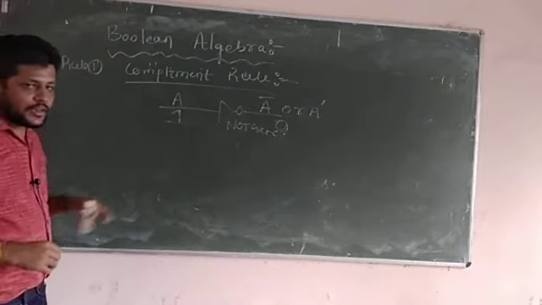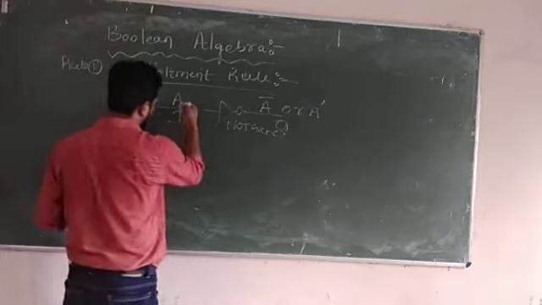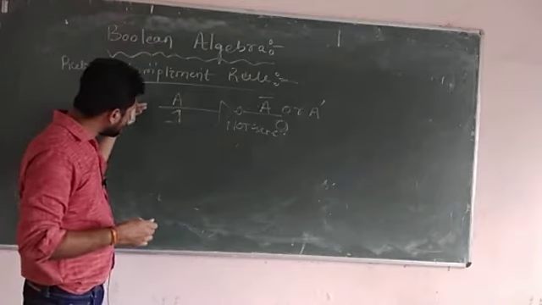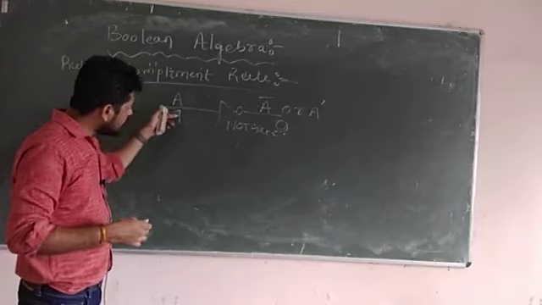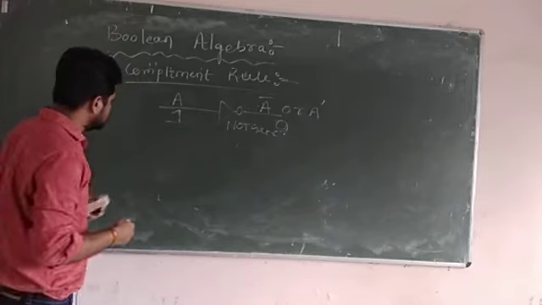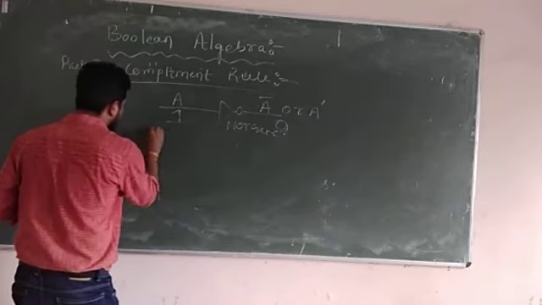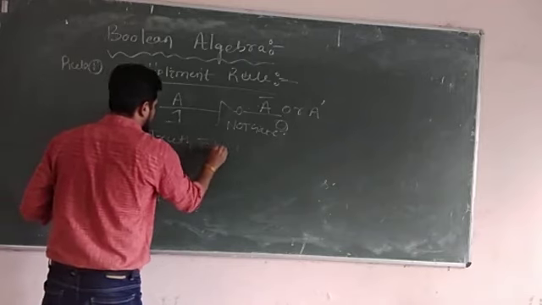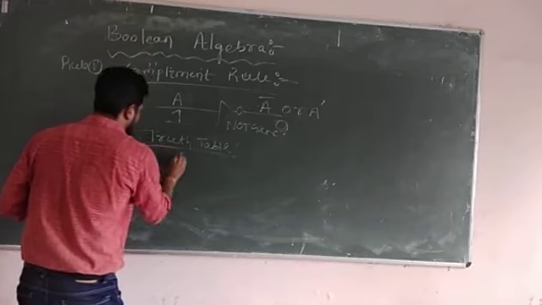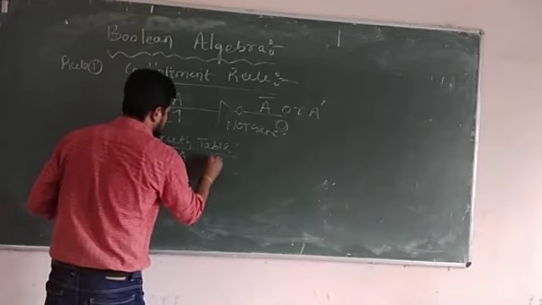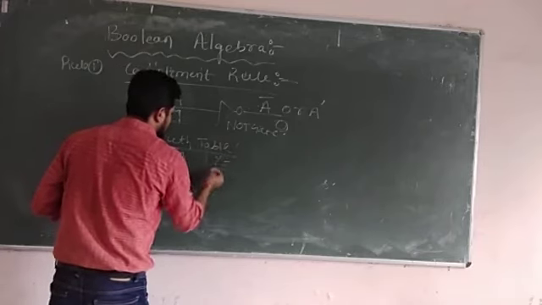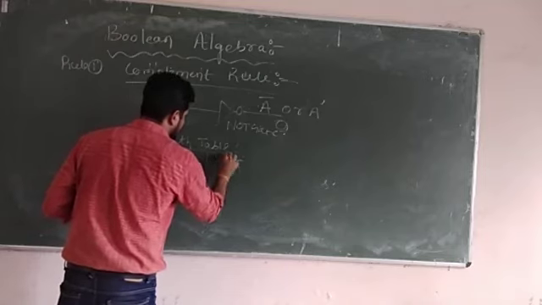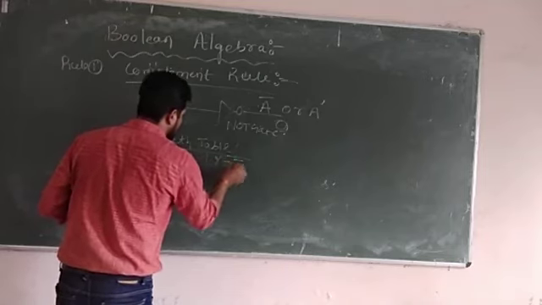For this NOT gate, the truth table is here. This NOT gate takes only one input, that is A, and produces A bar. So the truth table for this. Here the output is Y. Output we generally denote by Y. So Y is equal to A bar.